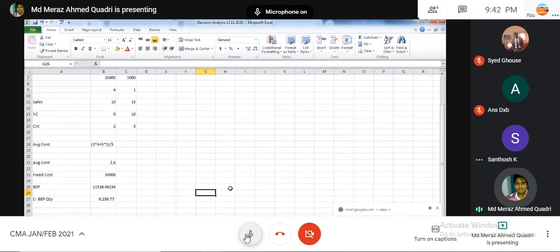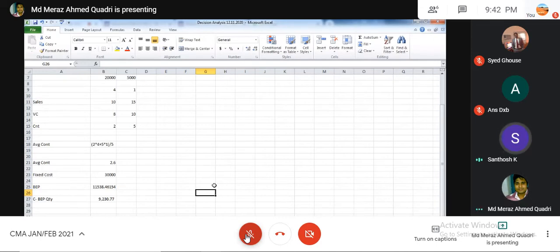Yeah, because when I gave my exam, by that time also, the weightage of decision making was 25. And if you want to analyze all decision making together, you will find only 3 or 4 types of numericals there. And most of the numericals come from the break-even analysis itself. Break-even, a lot of questions I received. Margin of safety, then break-even, then this. Yeah, BEP, that's what I am telling.